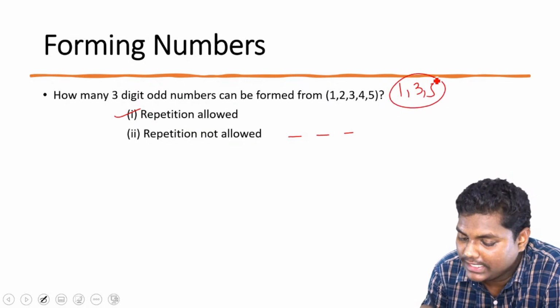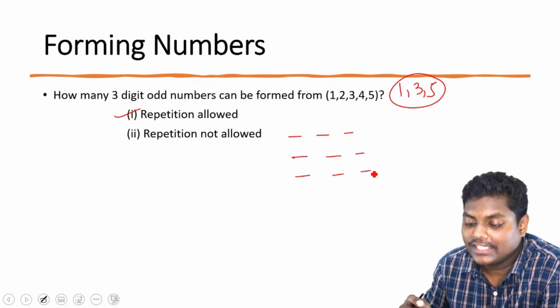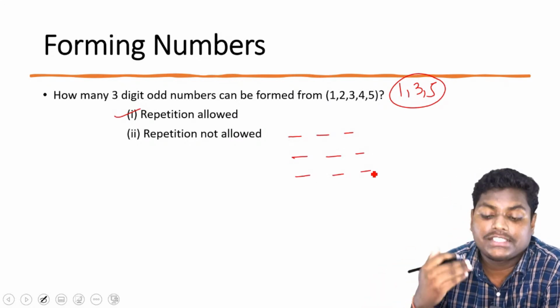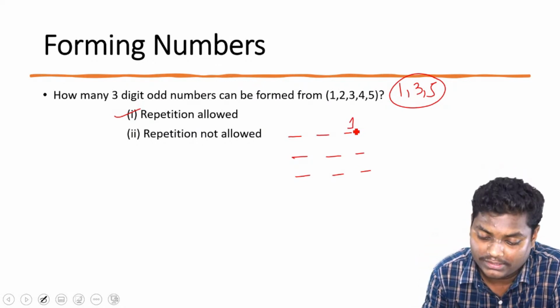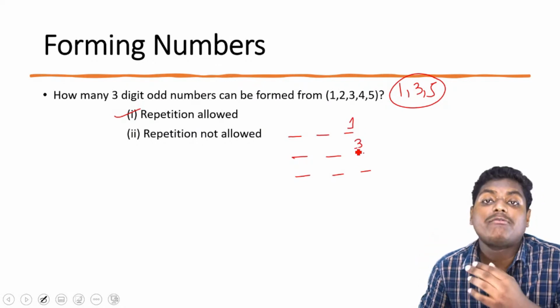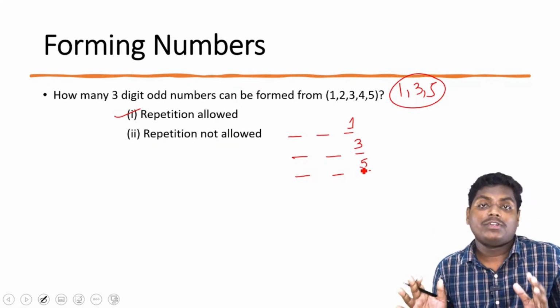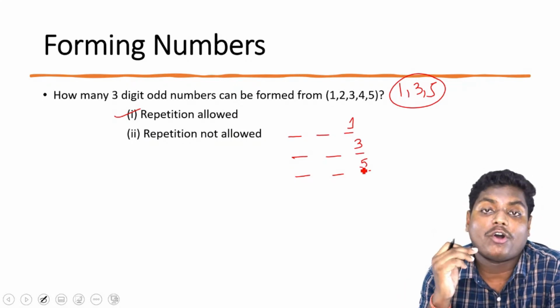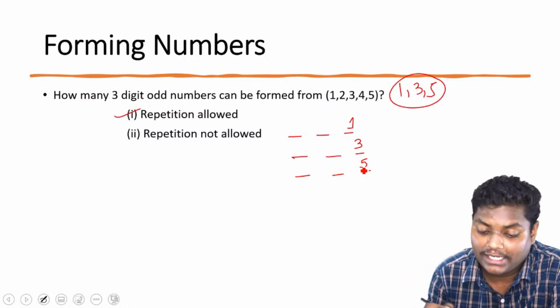Is it clear? Since there are 3 odd numbers, we can have 3 different combinations where the unit place can be filled with 1, or it can be filled by 3, or it can be filled by 5. These are the only 3 possible ways where it will be odd and a 3-digit number.